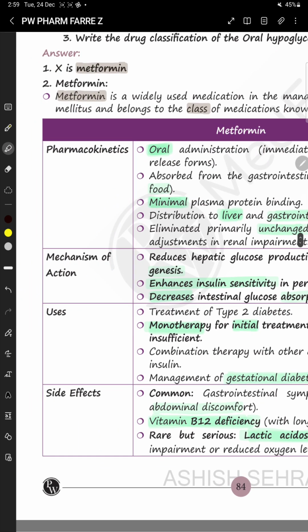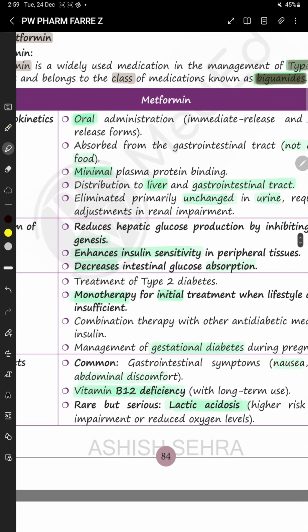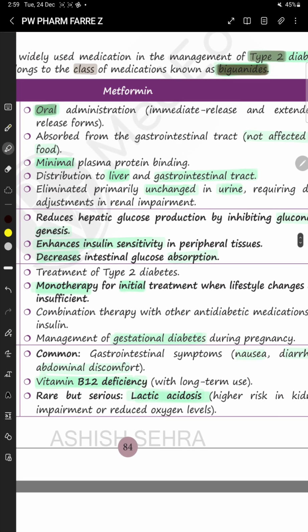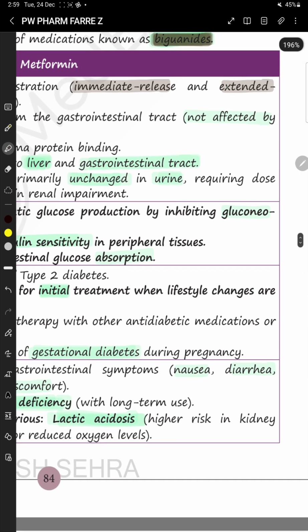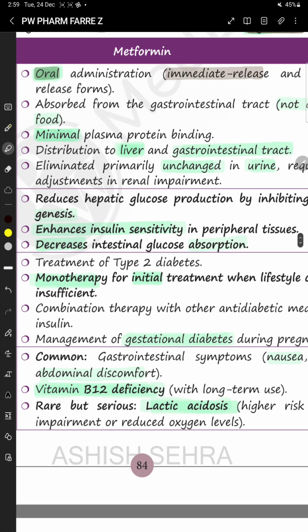The pharmacokinetics of metformin: route of administration is oral. The tablets are available in the form of immediate release and extended release. Immediate release means just after the ingestion, the ingredients of the tablet are released. Extended release means the ingredients are released slowly. So the tablets can be in immediate release form or extended release form.